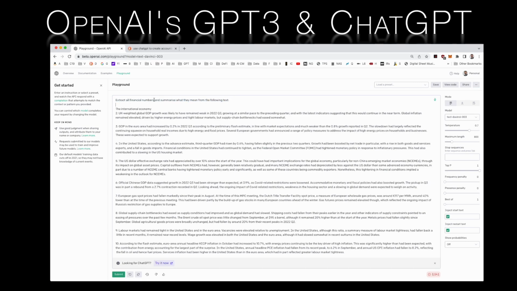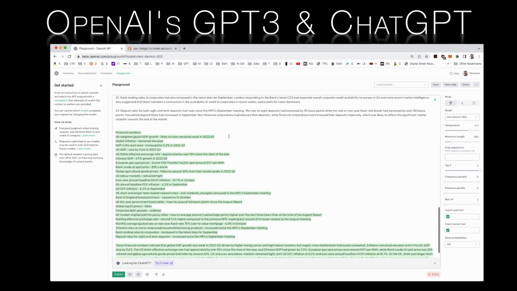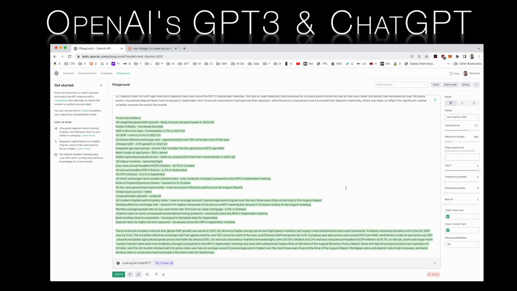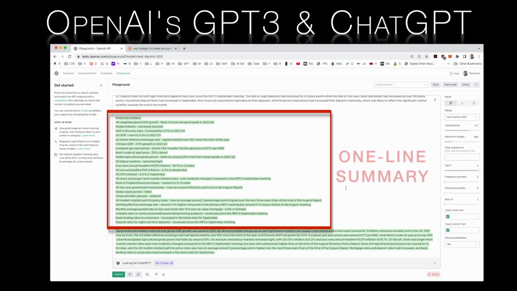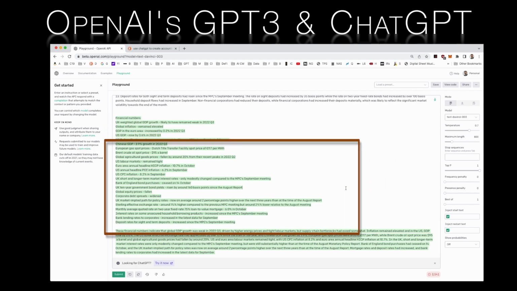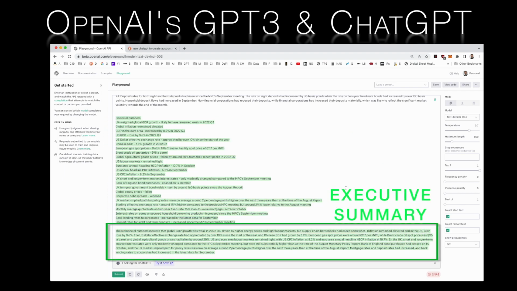Let's be more specific in our request. Rather than just asking for financial numbers, we'll additionally request a summary of what they mean. Our request is now extract all financial numbers and summaries of what they mean from the following text. This is now very impressive. We get a one-line summary for each of the key metrics that GPT-3 found in the text. In addition, it summarised the summaries for us.